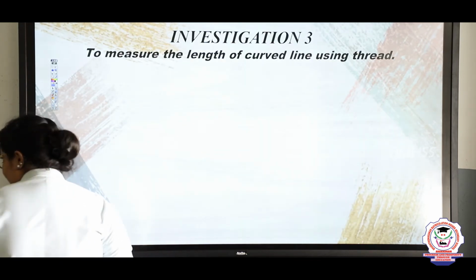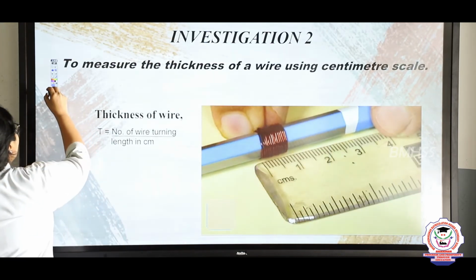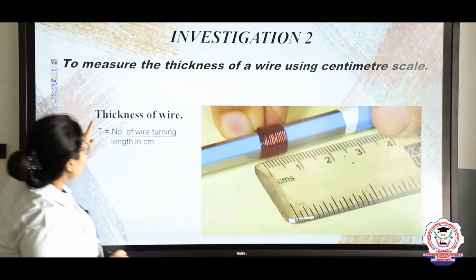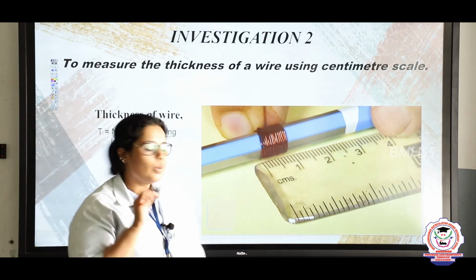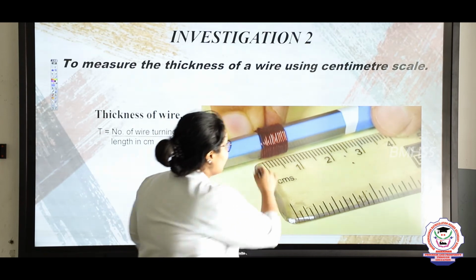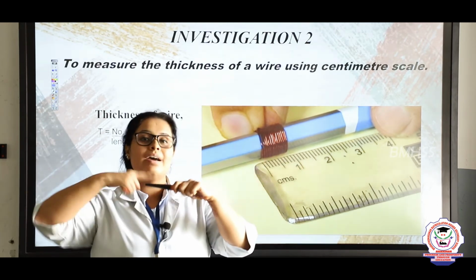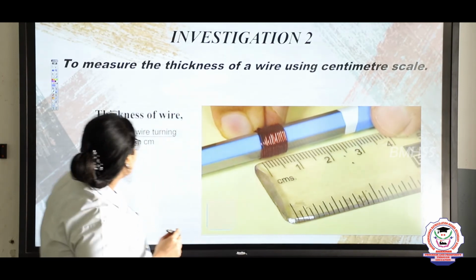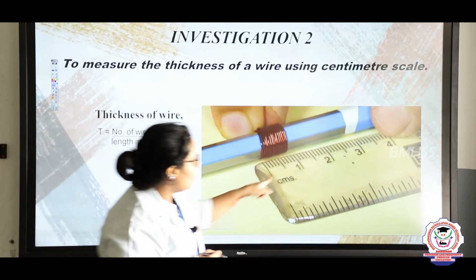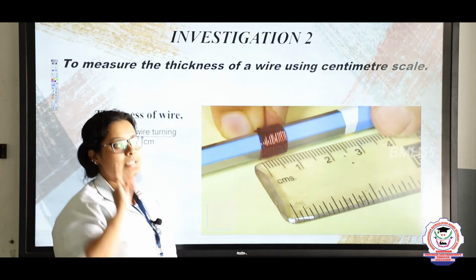Okay. Now in this formula, you can see how to find the thickness of this particular wire: it is the number of turns of the wire divided by the length. Here the number of turns of wire is 15, that is, it has been wound 15 times. And what is the length in centimeters? Here it is 0.8 centimeter.